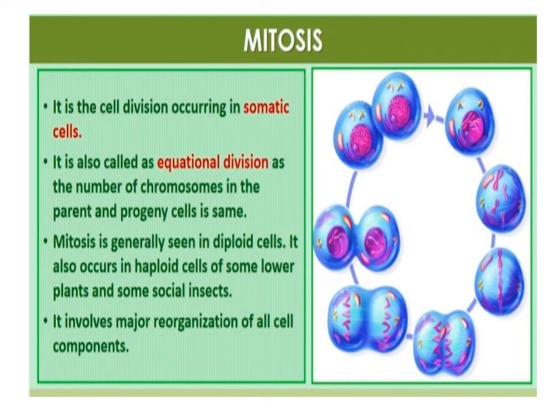Mitosis. It is the cell division occurring in somatic cells. It is also called the equational division, as the number of chromosomes in the parent and progeny cells is the same. Mitosis is generally seen in diploid cells. It also occurs in haploid cells of some lower plants and some social insects. It involves major reorganization of all cell components.